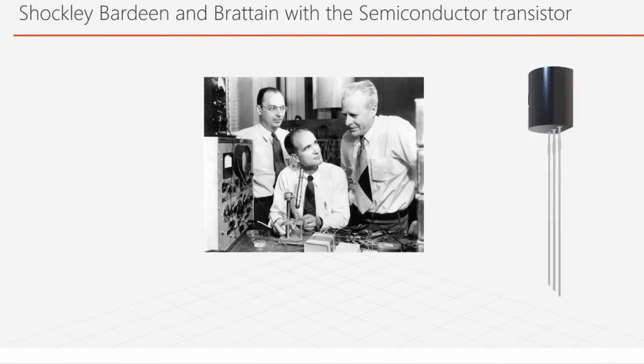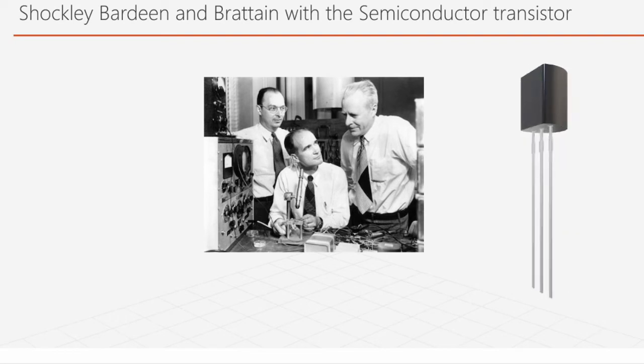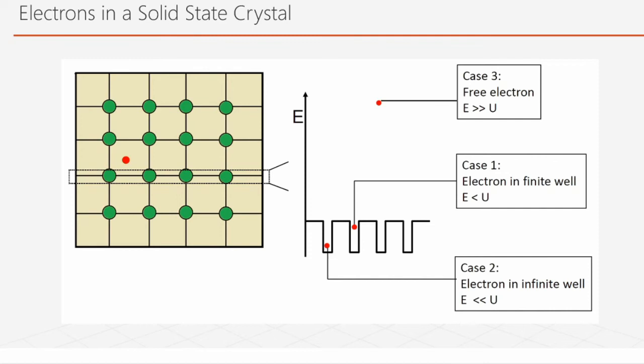So electrons now are flowing through a solid. So there are atoms, right? In a solid, there are atoms. How an electron interacts with the atoms is very important. That determines the energy of the electron. And depending on what the energy of the electron is, it could be tightly bound to the atom or it could be free. So that is how we control the flow of electrons. If it is free, we can easily move it about by applying some voltage. If it is tightly bound, it is more difficult to move it about. So that controls the flow. So we'll see how this happens and how it has evolved.